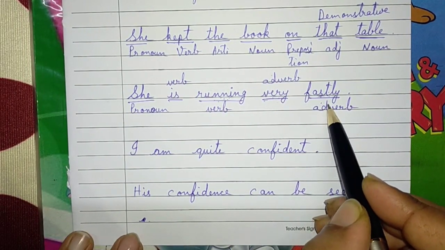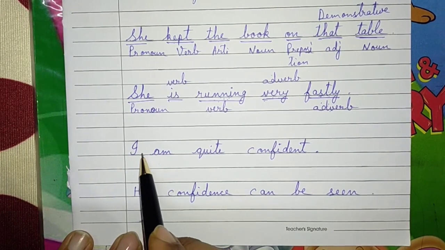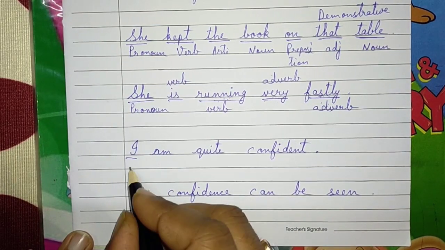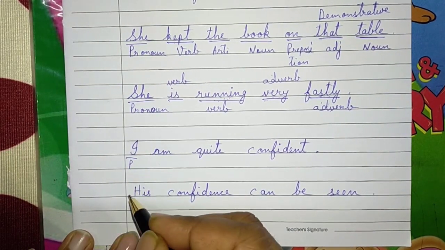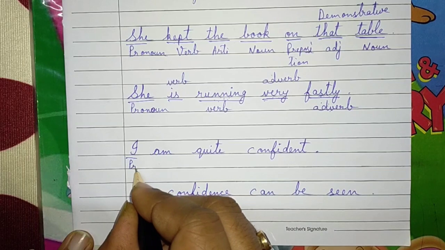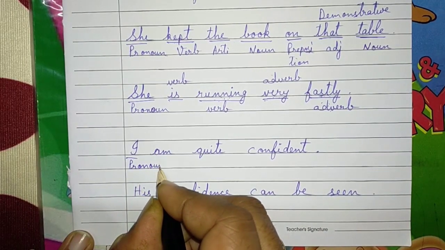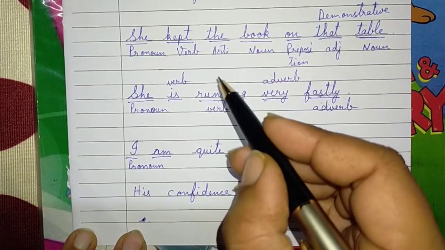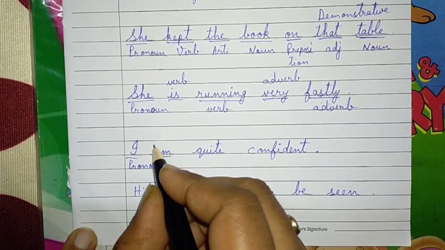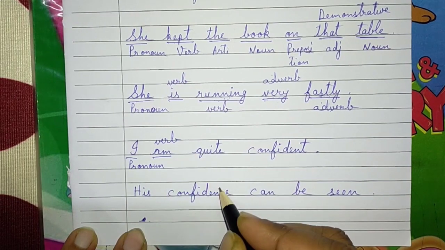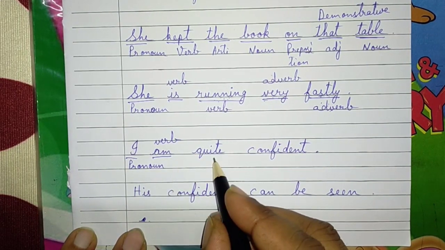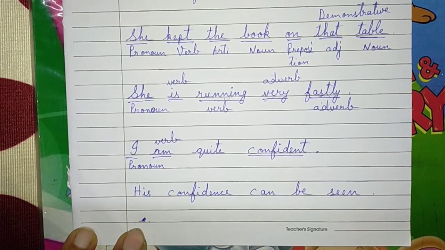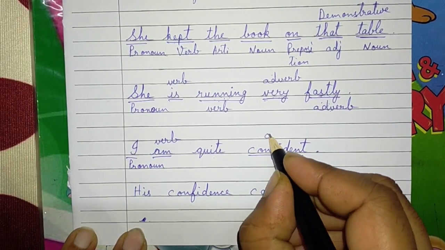Okay, now let us see this sentence. I am quite confident. So what is "I"? I is a pronoun in place of my name. What is my name? Kranti. So in place of my name I have used a pronoun, that is I. What is "am"? As we have mentioned earlier, is, am, are, these all are verbs, these all are helping verbs. So I am quite confident. Confident is my quality. I am confident. So what is confident? It is an adjective.